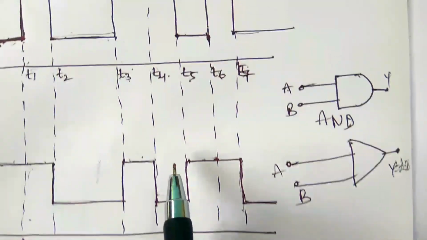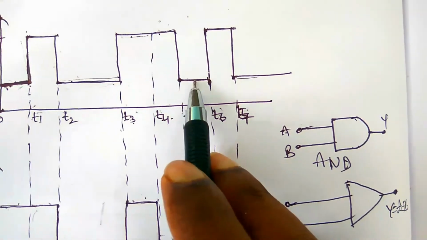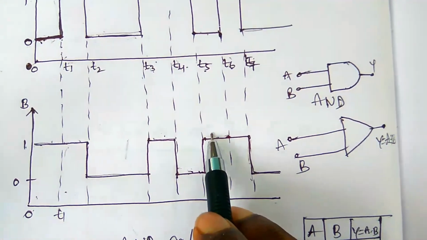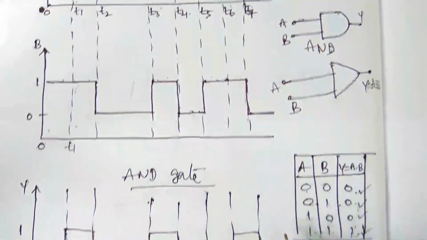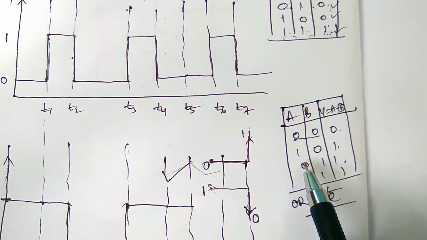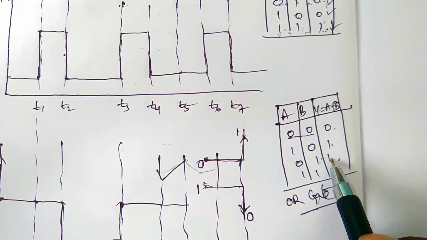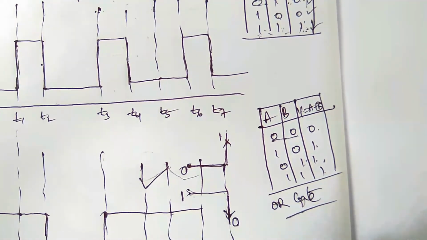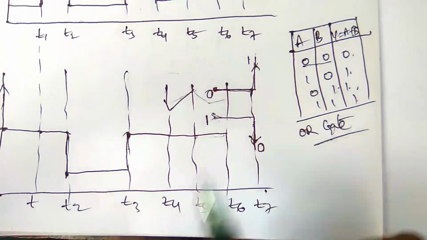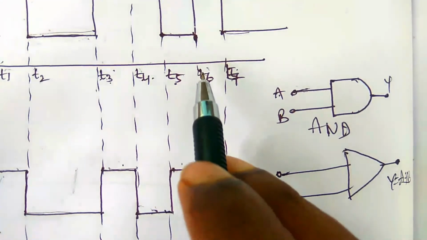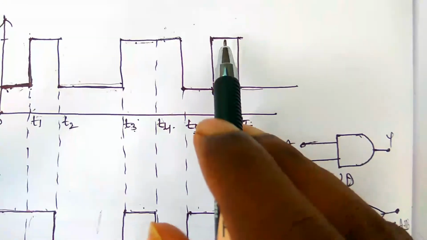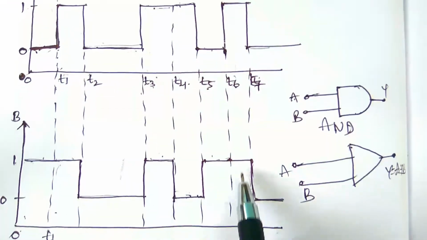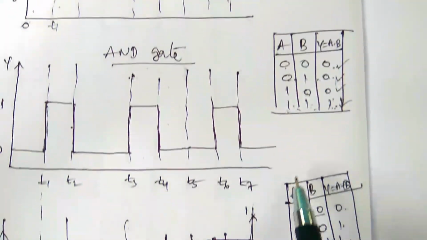Next, T5 to T6, input A is low, input B is high. Low and high gives high, so it is also high. Next, T6 to T7, input A is high, input B is high, so it is high.